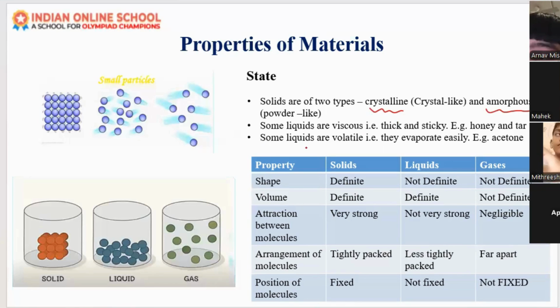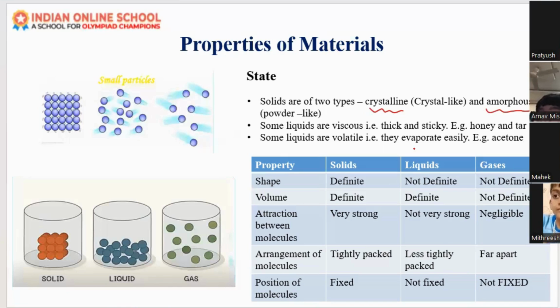Some liquids are volatile. Volatile means they will evaporate very easily. Can you please tell me some examples of volatile liquids? Water. Naphthalene balls. No, liquids only. Like sanitizer, hand sanitizer. Okay, water. No, I'm not asking about water.